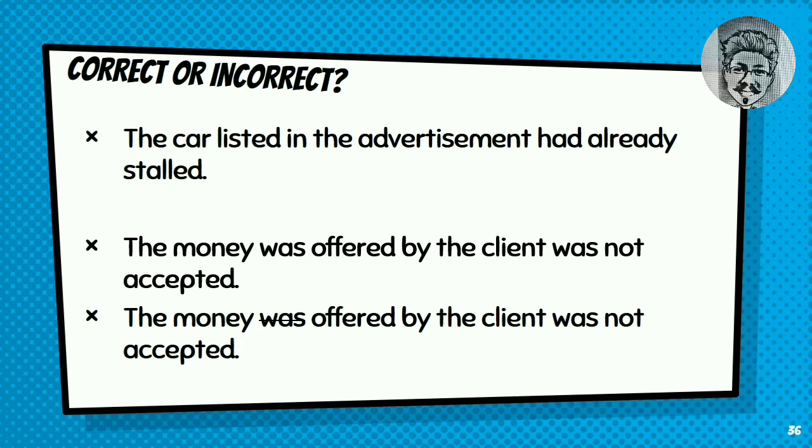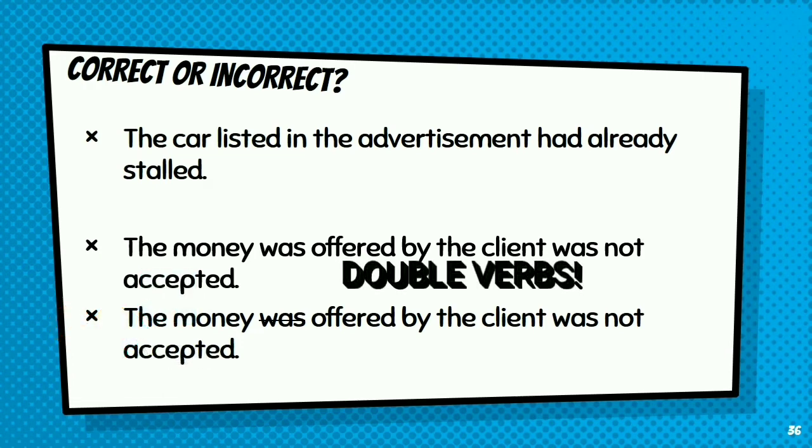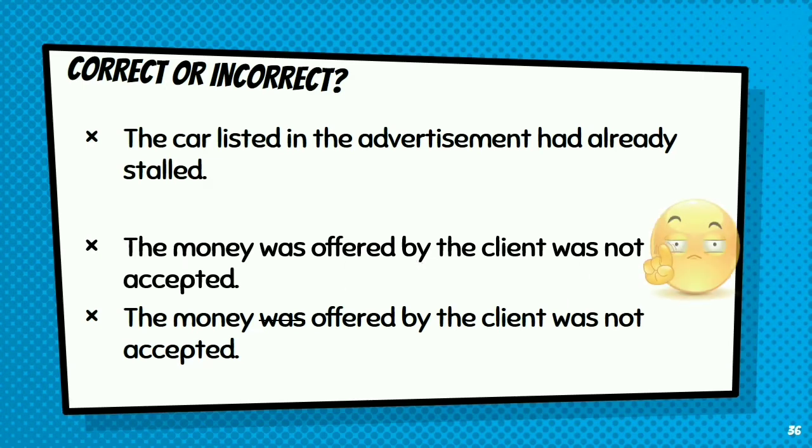Please analyze. Is there any subject? Yes. The money is the subject. And is there any verb? Yes. And the verb is double. It has was offered and was not accepted. Therefore, it's incorrect. To revise this sentence, kita harus menghilangkan was agar offered di dalam kalimat ini tidak menjadi verb, melainkan adjective yang menjelaskan the money. So, the sentence will be the money offered by the client was not accepted.